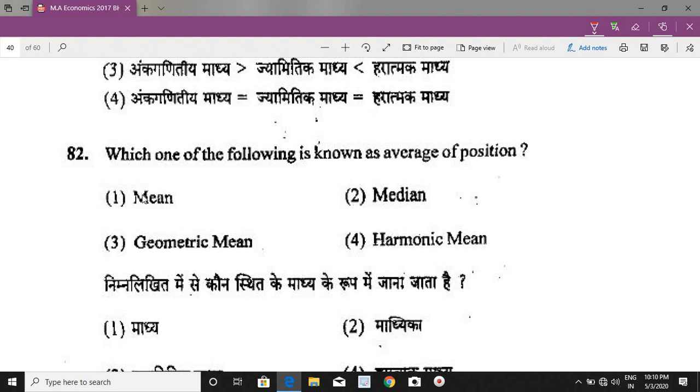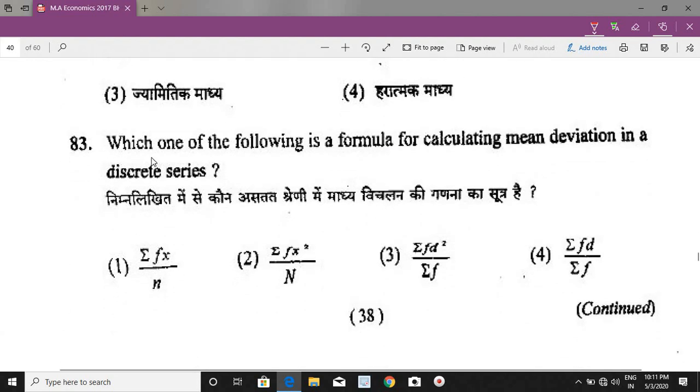Now arithmetic mean, geometric mean and harmonic mean are the mathematical average, while median, mode, partition values are positional average or average of position, because median divides the series into 2 equal parts. If we talk about quartile, they are also average of position because they divide the series into 4 equal parts, while mean, geometric mean, harmonic mean are mathematical average. Mode is also a positional average. Now next question, question number 83.